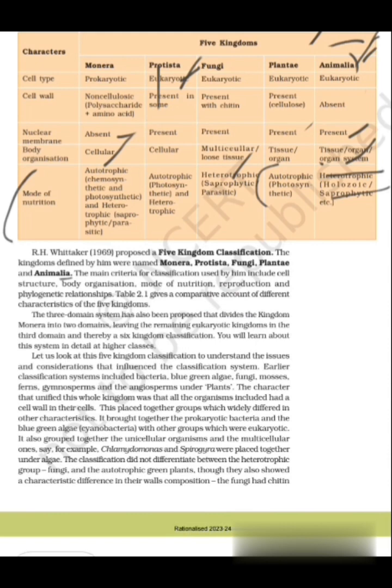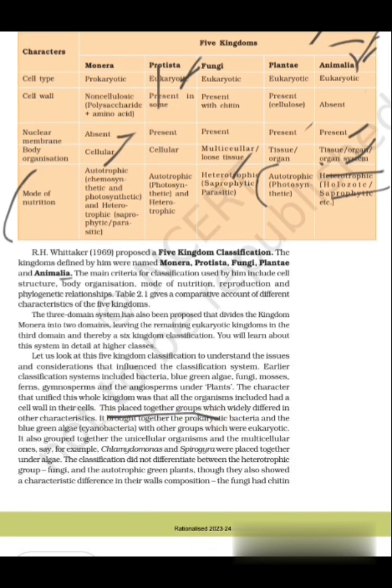Let us look at the five-kingdom classification to understand the issues and considerations that influenced the classification system. Earlier classification systems included bacteria, blue-green algae, fungi, mosses, ferns, gymnosperms, and the angiosperms under the plants. The character that unified this whole kingdom was that all organisms included had cell walls.